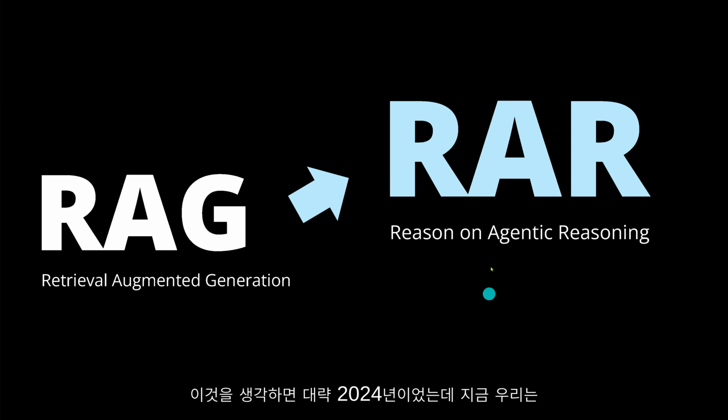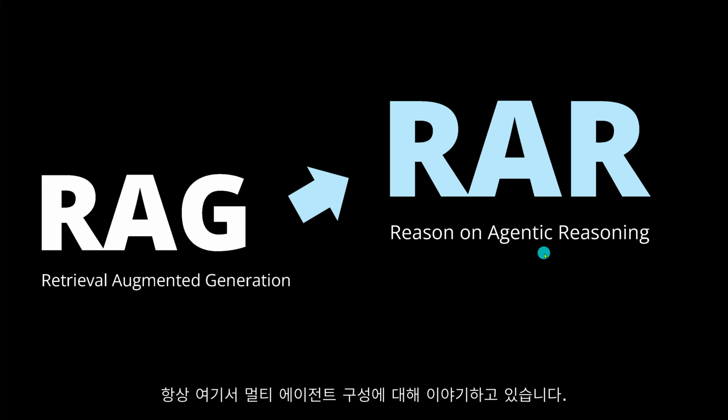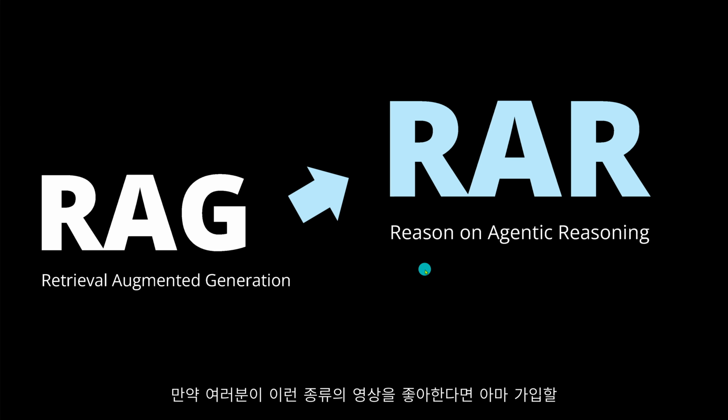So I'm really excited thinking about this; it was more or less 2024, and now we are only here at the mid of February 2025. And we are also talking here about multi-agent configuration, where we have agentic reasoning over knowledge reasoning pathways that are now embedded here into a complex knowledge graph. And we have LLMs that act on a complex knowledge graph with reduced complexity and have an improved reasoning performance.